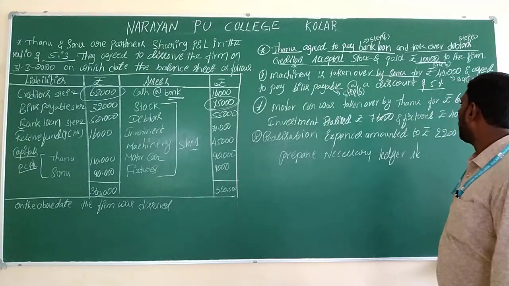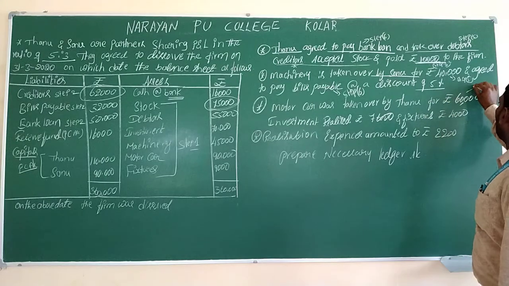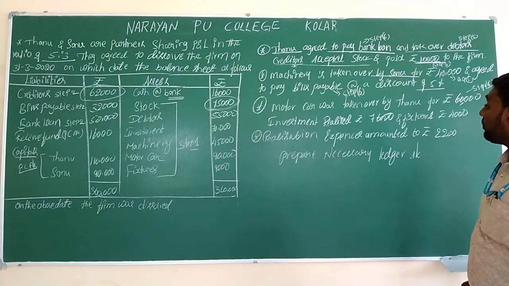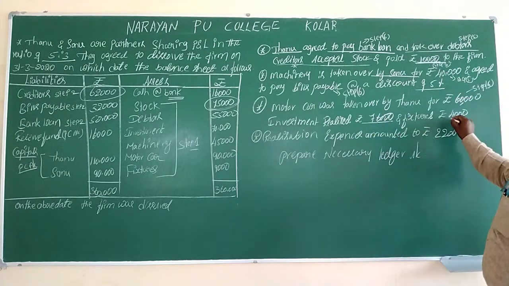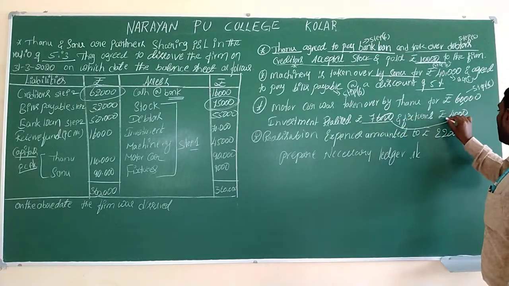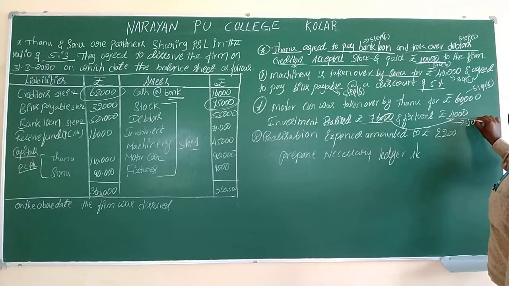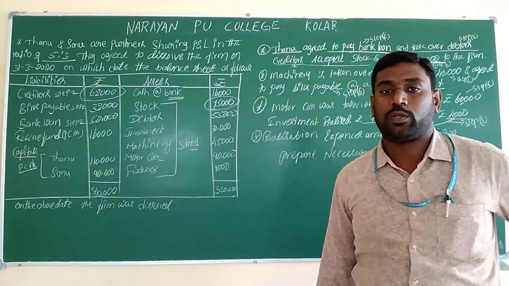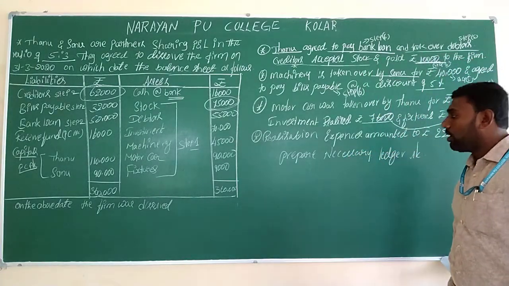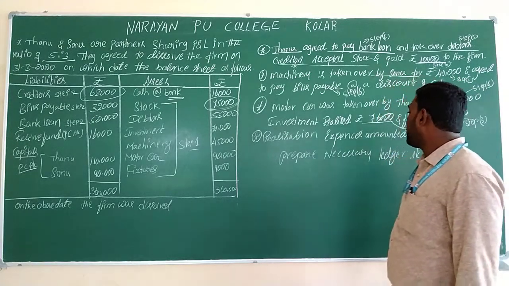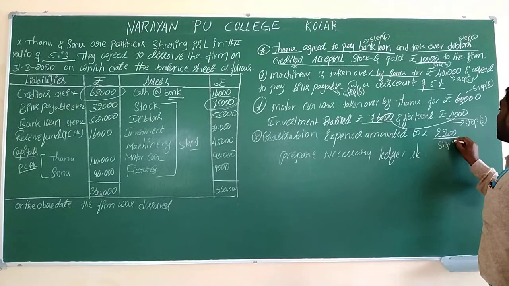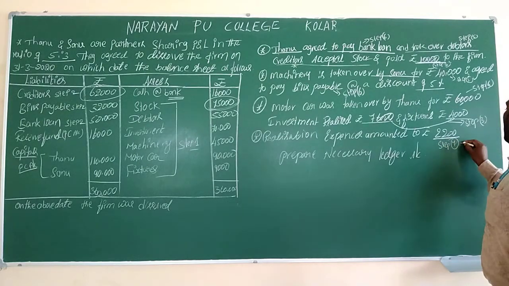Motor car was taken over by Tanu for rupees 60,000. It will come, already we know that, step number 5. Investment realized rupees 76,000 and 40,000. These two transactions we have to write in step number 3 of the realization account, and as usual we have to transfer that value to the bank account. And the last transaction they have given, realization expenses rupees 2,200. Always we have to write it in step number 7 of the realization account as well as the bank account.